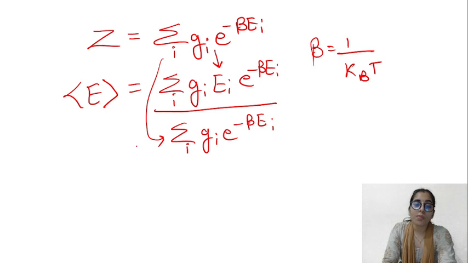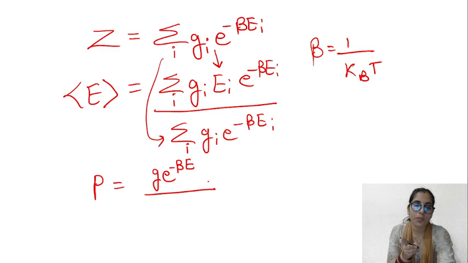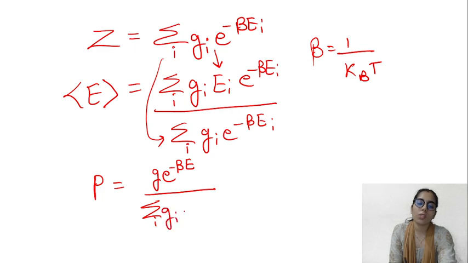At the same time, the next thing here is the probability, because from this section we mostly get the questions. So probability is what? That's going to be the favorable part, that is g e to the power minus beta E, and it's not necessary that only one term will be the favorable one. You can have more favorable terms. All that you can write in the numerator just by adding them together, depending on the question given to you, and the partition function in the denominator, which is this one. So this is how you will be able to consider it. It's the probability expression you will have.